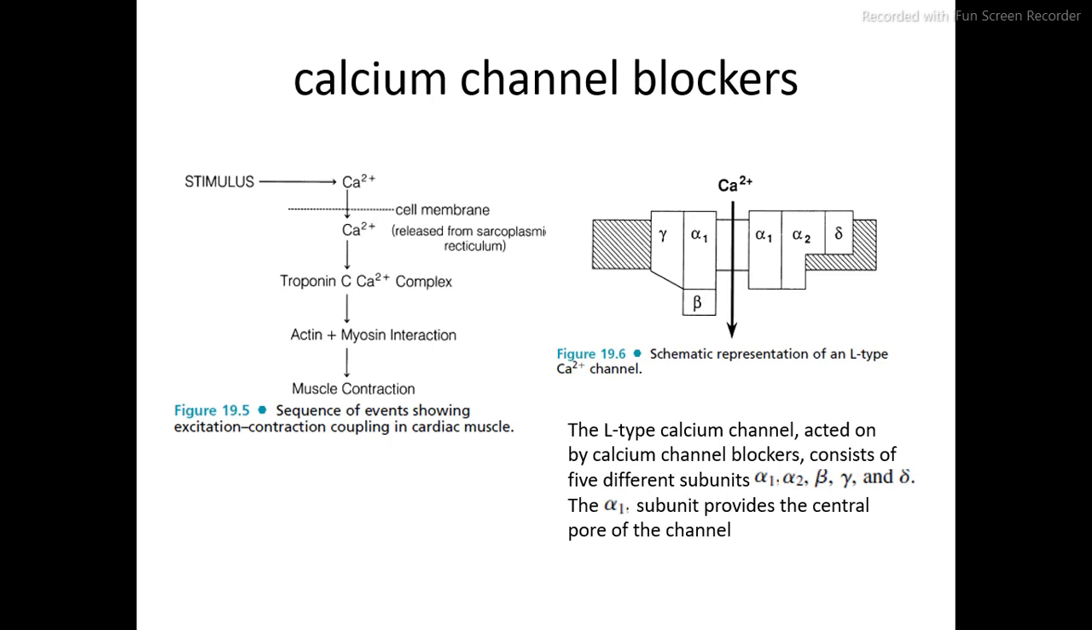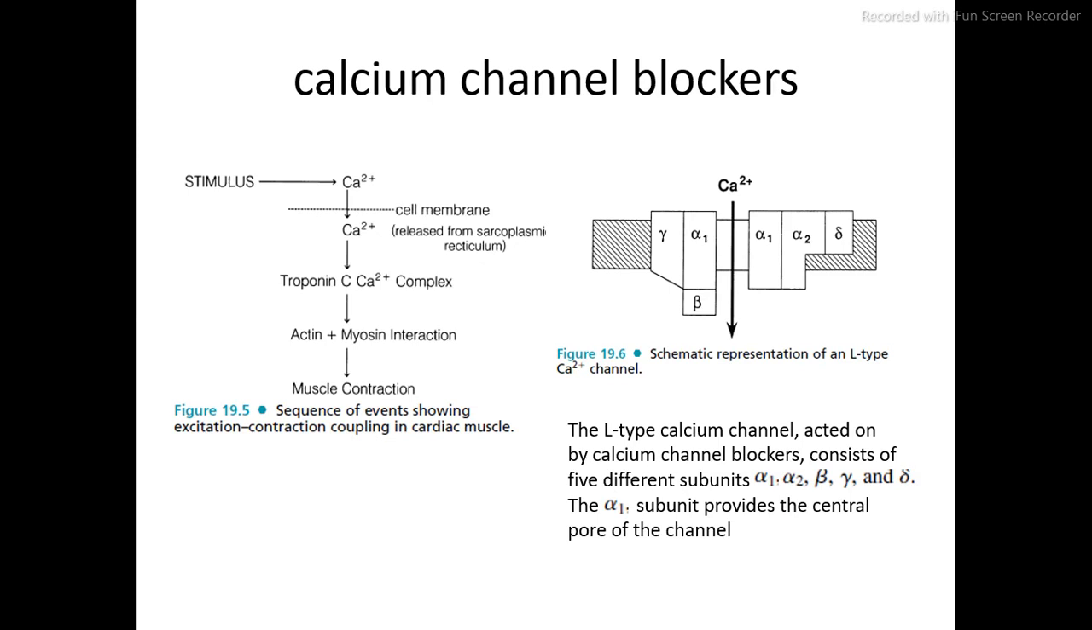Now, the next class is calcium channel blockers. As we know, in the actin myosin tension generating system, calcium induces the vascular contraction by binding of calcium to a troponin protein, and thereby it induces the vascular contraction or the muscle contraction,